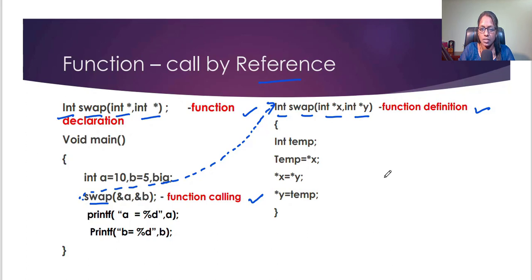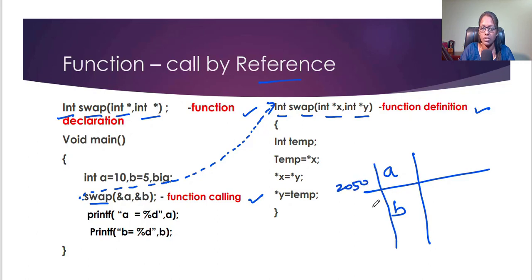That means, see, a and b are variables stored in memory locations, stored like this. So this is the memory. At 2050 I stored the a value, and at 2052 I stored the b value. Initially a equal to 10 and b equal to 5.